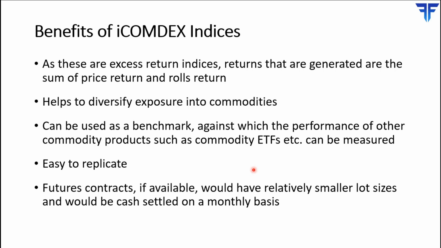Finally, the futures contracts, as and when they'll be available, would mostly have relatively smaller lot sizes and would be cash settled on a monthly basis. For this, we have taken the case of the MCX iComdex Bullion Futures Index, which compared to gold and silver has a much smaller lot size and is cash settled on a monthly basis.